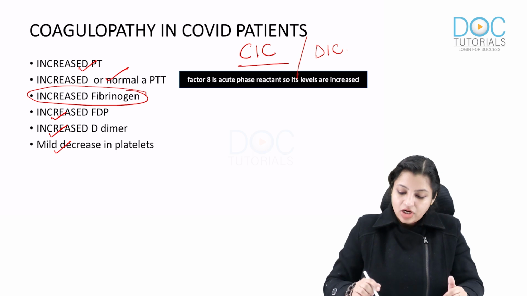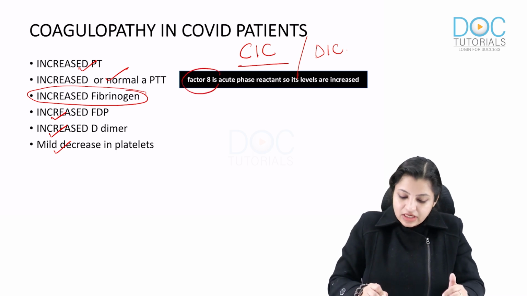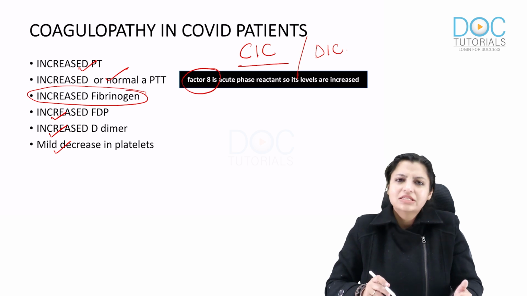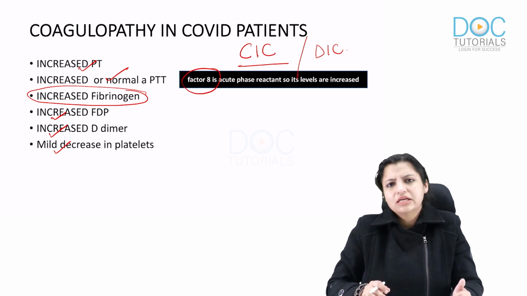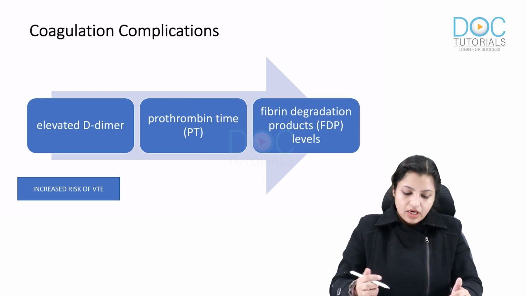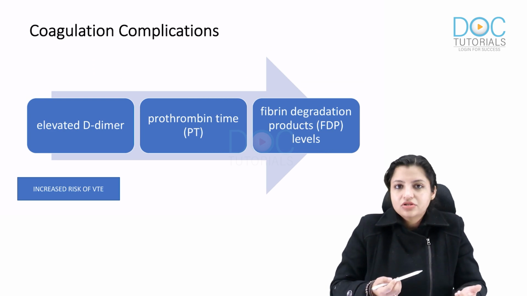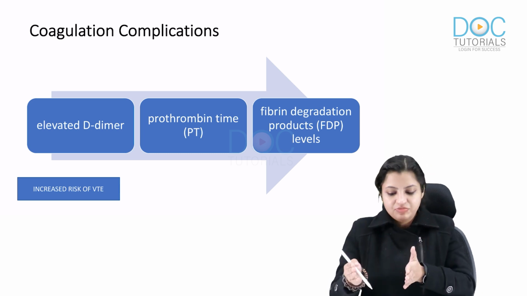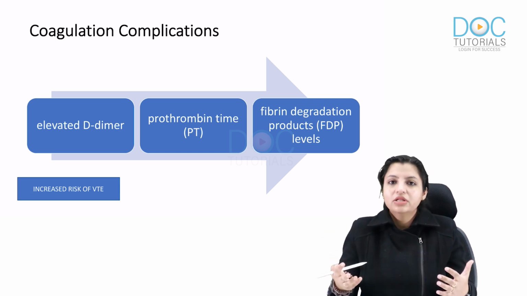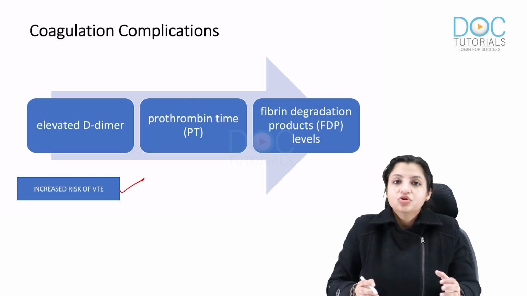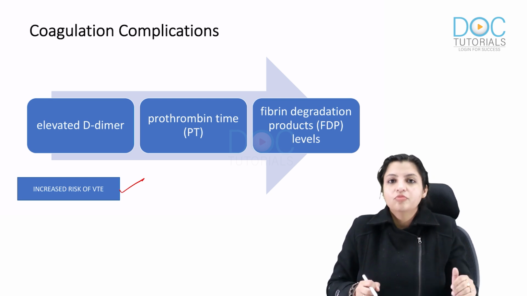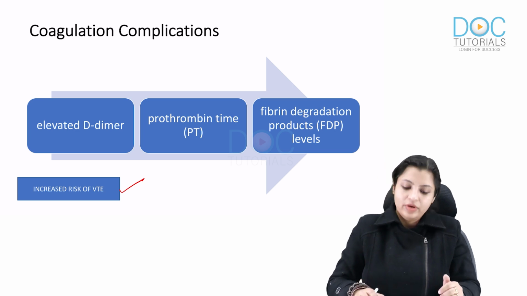Now remember, if they ask you, is there any coagulation factor whose level is increased in COVID, it is factor 8, because it's an acute phase reactant, and that is why it appears a little more. Now, what are the complications that can occur because of this? Because there is elevated D dimer, increased PT, and increased FDP, patients are more prone to develop thromboembolism. So the chances of thromboembolism are very, very common in COVID.